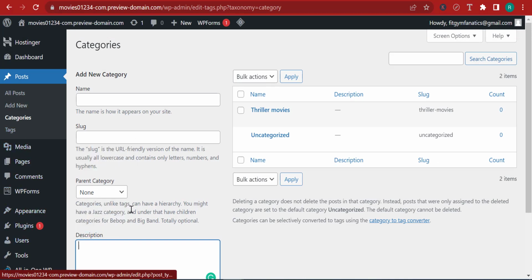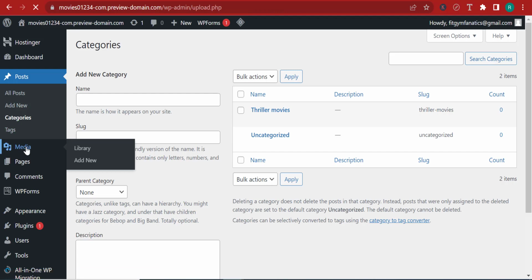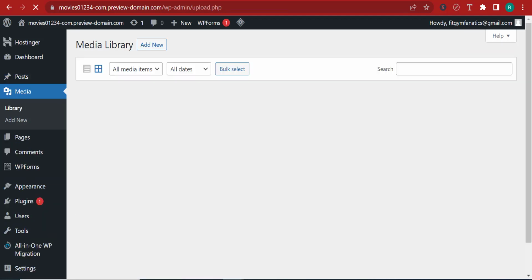For tags as well, you can either add them from here or add them directly from Gutenberg, either way. So if I click here on media, this will take me to the media library. On the media library, we have the images that are used on the website or that you want to use on the website. Because we have used this image on that particular post, you can see that it is here on the library.